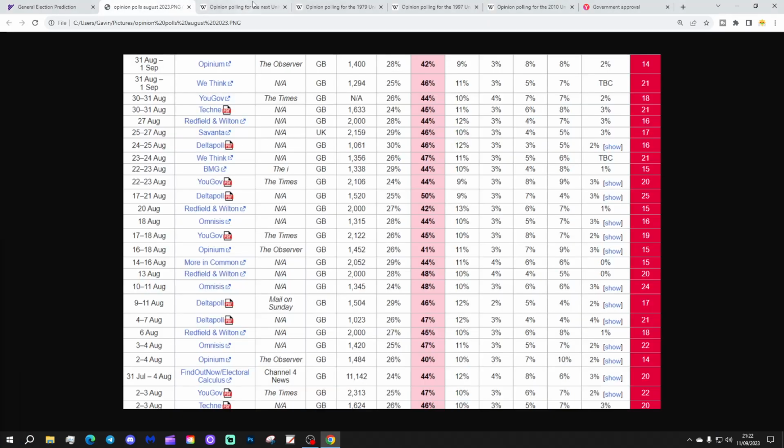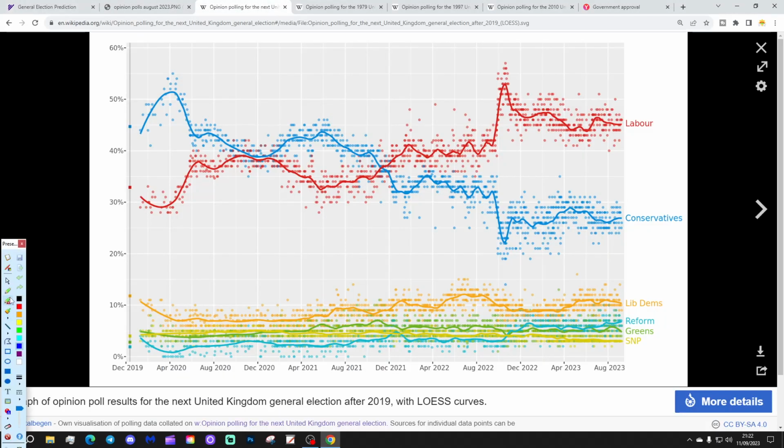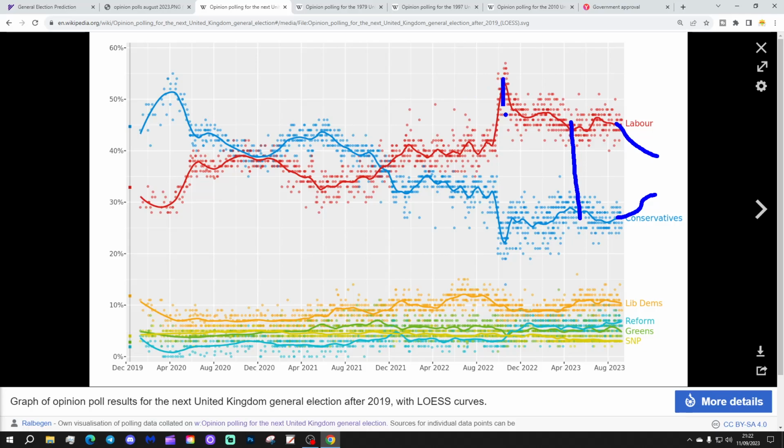We might see, what's the trend line? We might, in the end, see Labour falling a little bit. Over the next year, you might see the Conservatives rising a little bit. But in the end, it probably, because the gap is so large, and it's even larger, of course, back around this time last year, because the gap is so large, in the end, it probably won't be enough to prevent the government from being changed.